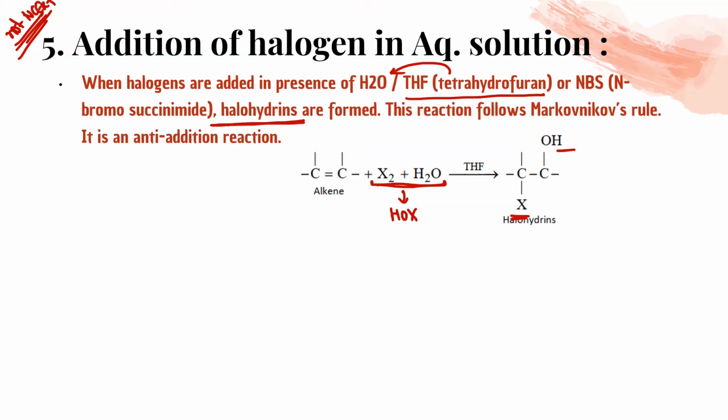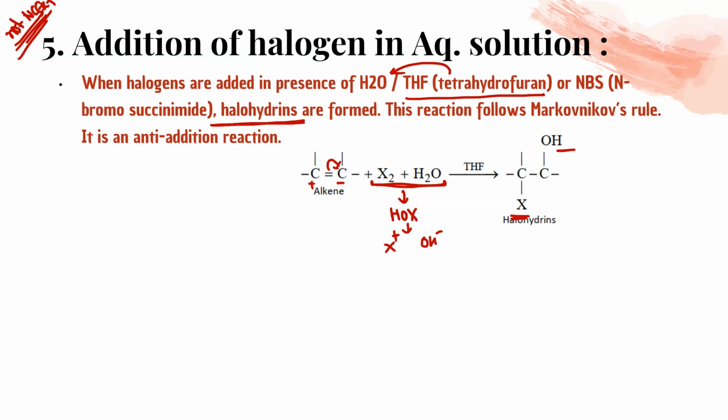Okay, so tetrahydrofuran is not used, but this reagent can be used. This is again an unsymmetrical reagent, which means it is going to break into OH minus and X plus, isn't it? There is heterolytic cleavage, this will have plus and this will have minus, so they will attach accordingly. Clear, everyone?